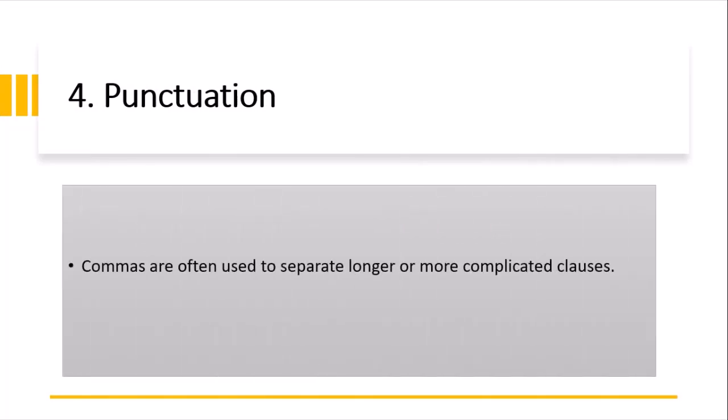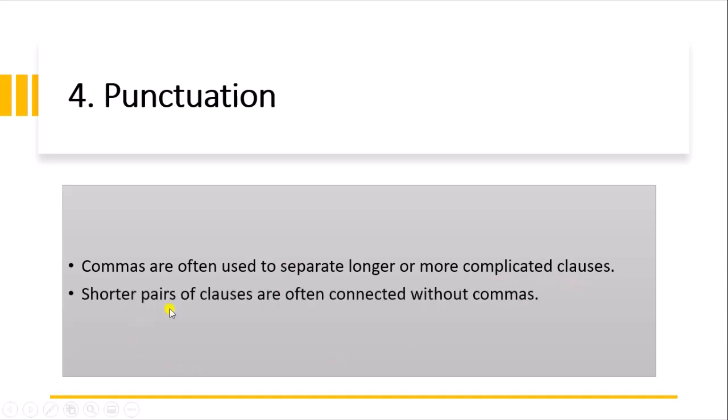So next we will talk about the punctuation used while using conjunctions. Commas are often used to separate longer or more complicated clauses. Some shorter pairs of clauses are often connected without commas. Like you can see in this example, "I came home and the others went dancing."